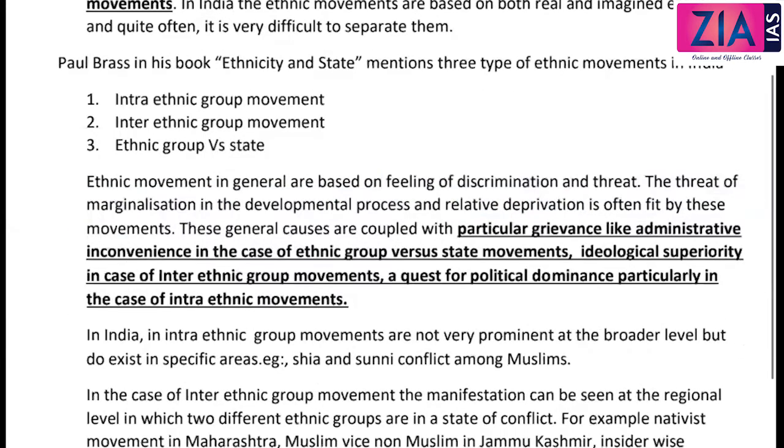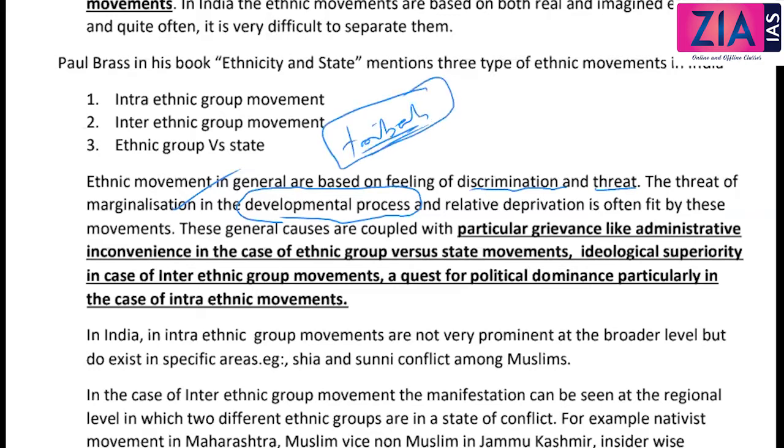It could be strain, it could be relative deprivation, but there are some positive movements also. But here it is basically based on discrimination and threat. The threat of marginalization in the developmental process and relative deprivation is often felt by these movements. Okay, so marginalization in the developmental process, the benefit of the development is actually not reaching some section, some ethnic group. Okay, especially when we talk about tribals. Tribals are also part of ethnic group, right?